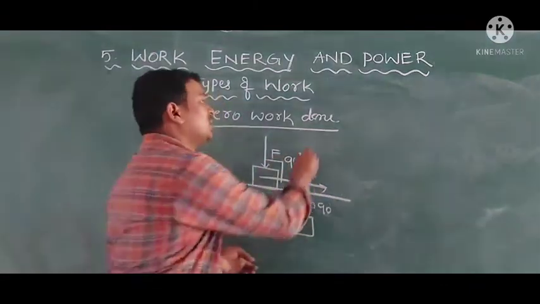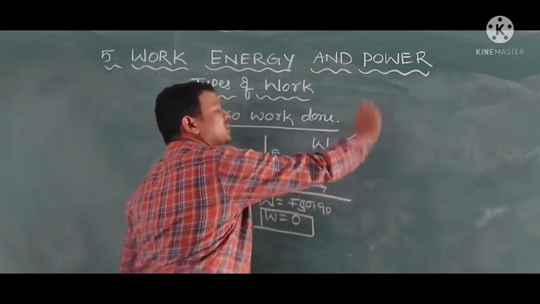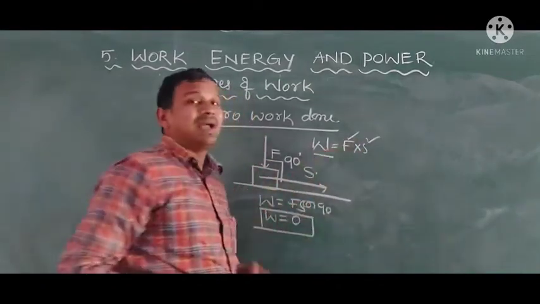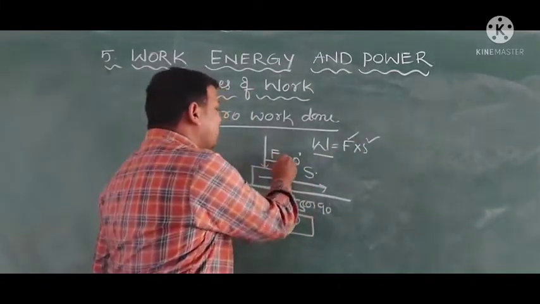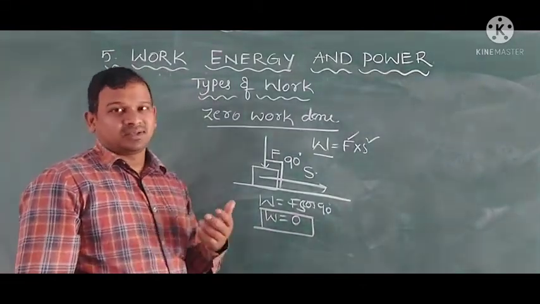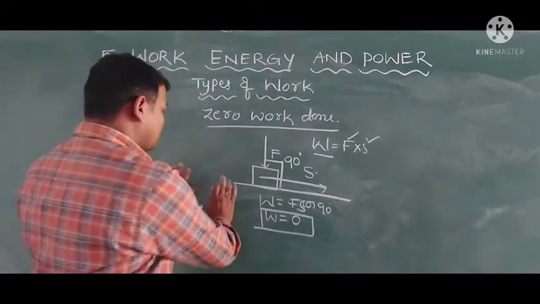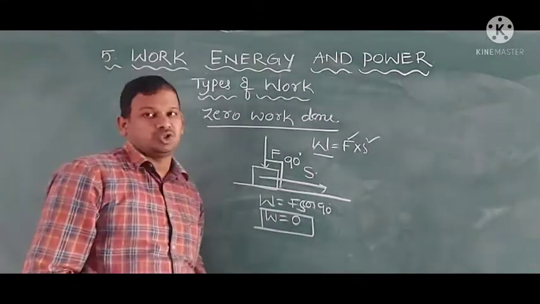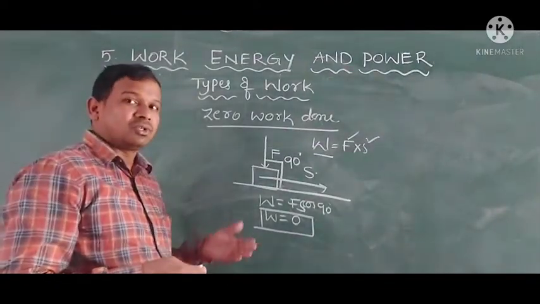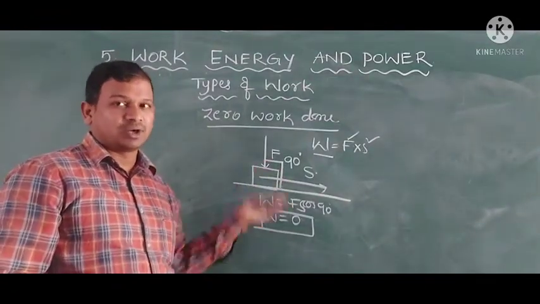Work is equal to force into displacement. If either the force is zero, the work done is zero. If the displacement is zero, the work done is zero. If the angle between the force and displacement is 90 degrees, then also it is zero work done. Simply, if I am pushing this board, is the board moving? No. Here I am applying a perpendicular force. The angle between the force and displacement is 90 degrees, so the work is zero here.